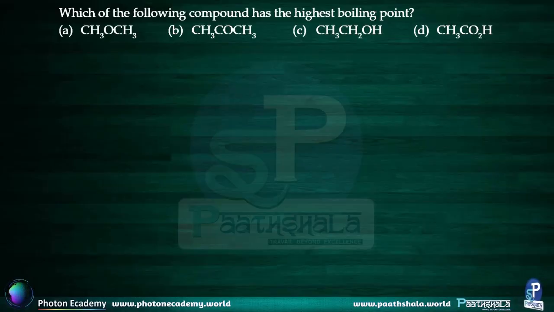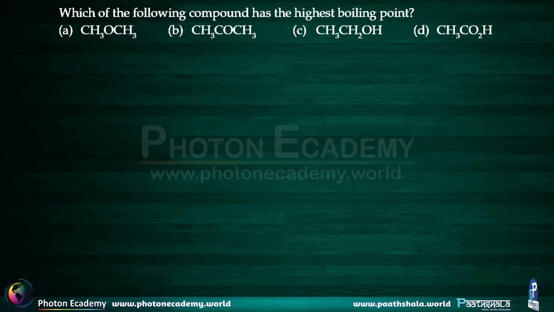Here we have been asked that out of the four given organic compounds, which compound has the highest boiling point? The central concept of this question is very important. The concept says that the boiling point of an organic compound is influenced by four factors, which are as follows.